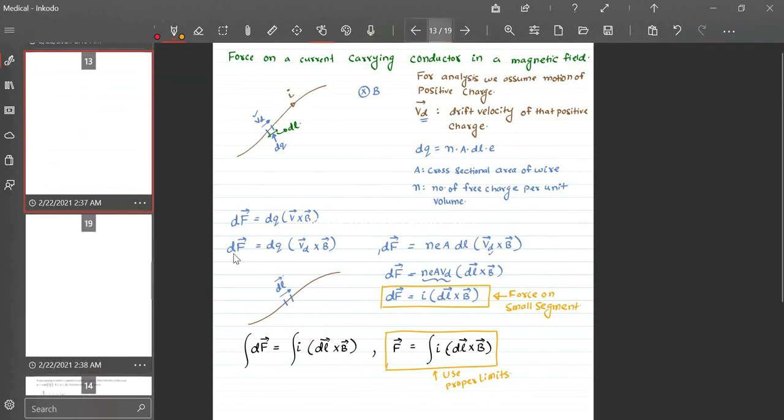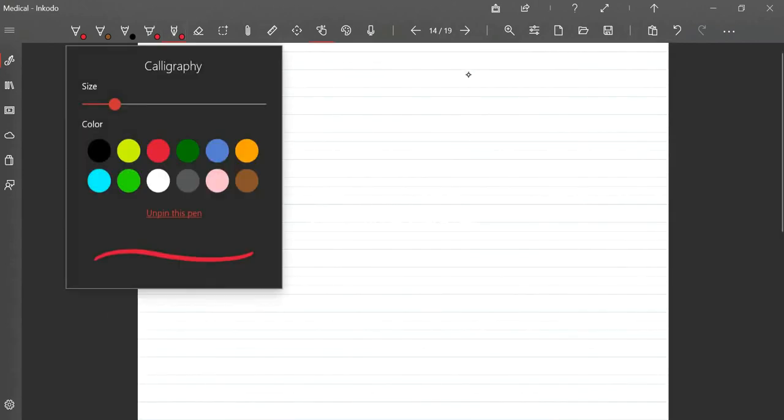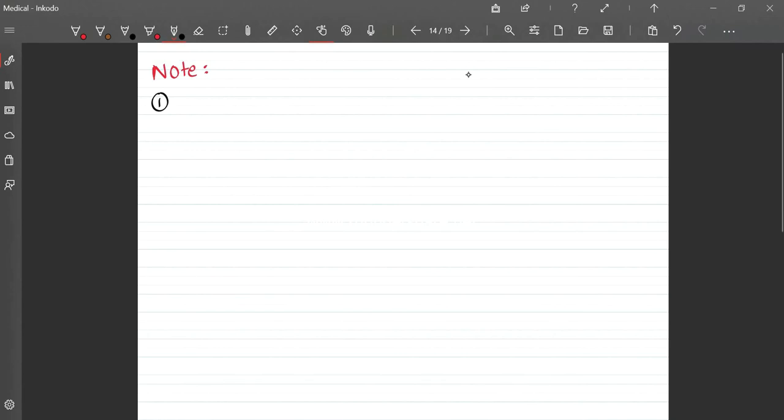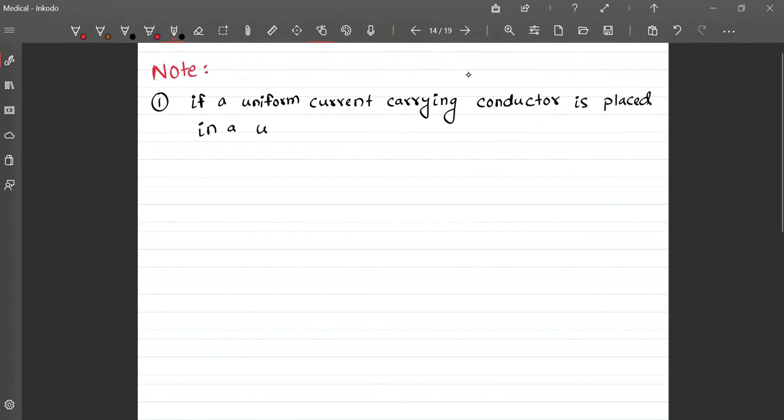If I move further, the first note: if a uniform current carrying conductor is placed in a uniform magnetic field, now pay attention.